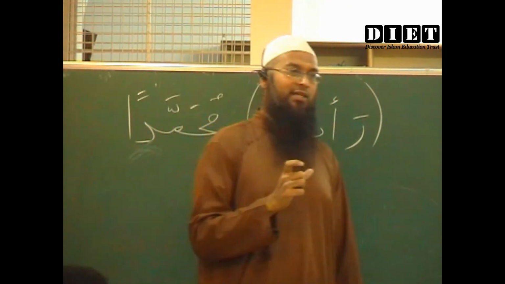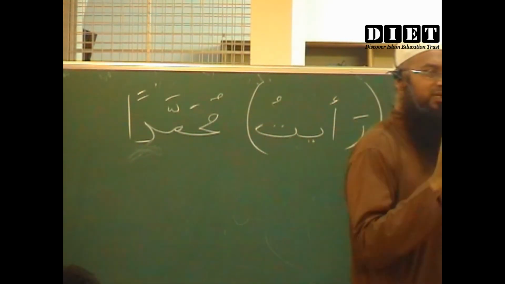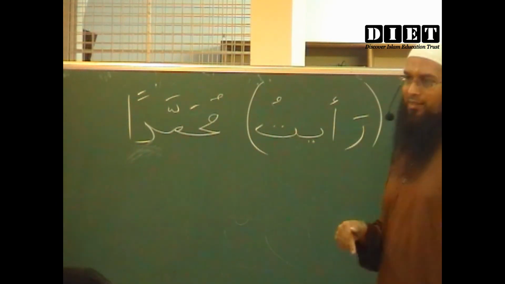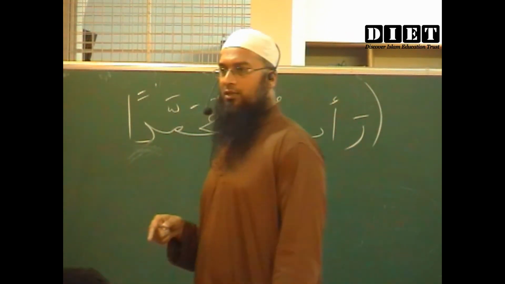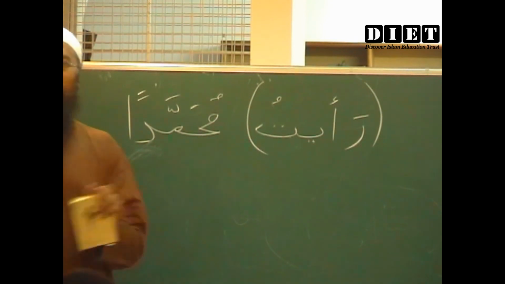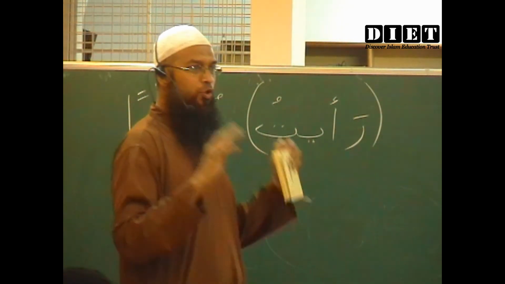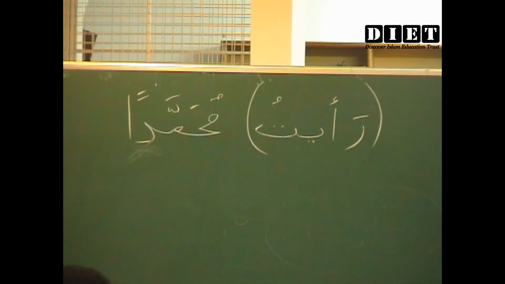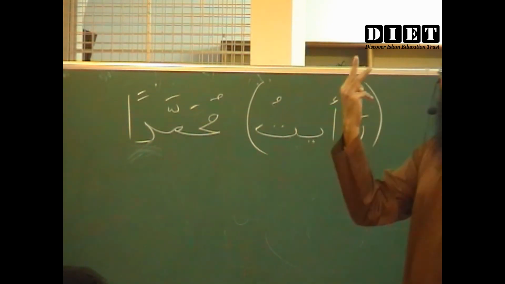One is marfu, one is mansub, and one is majroor. If I say Muhammadun, it is marfu. Muhammadan, mansub. Muhammadin, majroor. These three things you should understand: Muhammadun, Muhammadan, Muhammadin. Marfu, mansub, and majroor. Did you understand these three things?